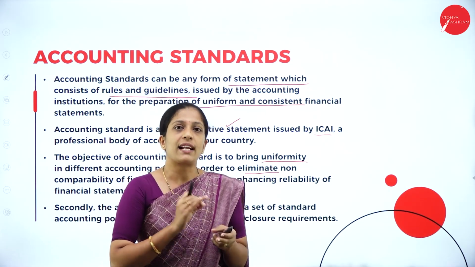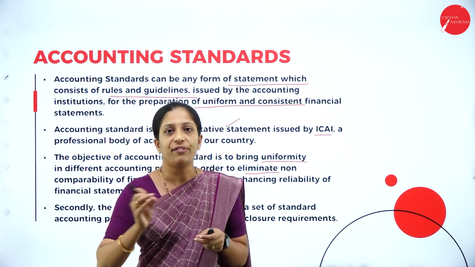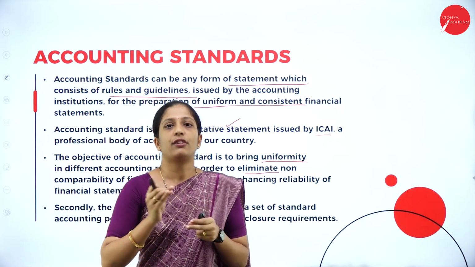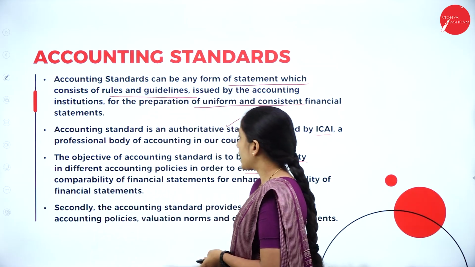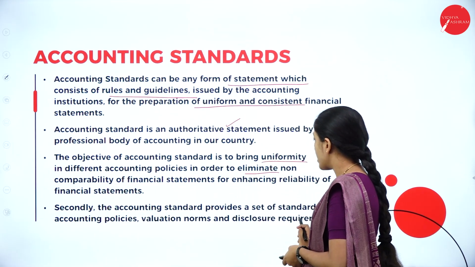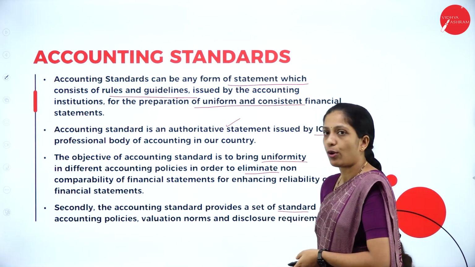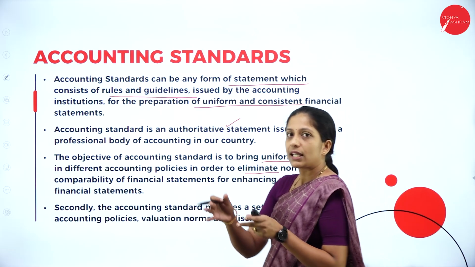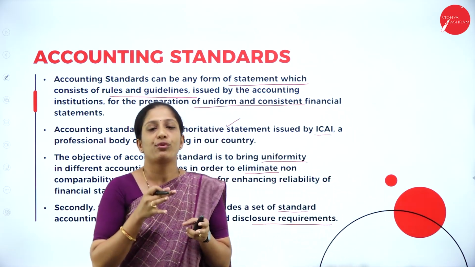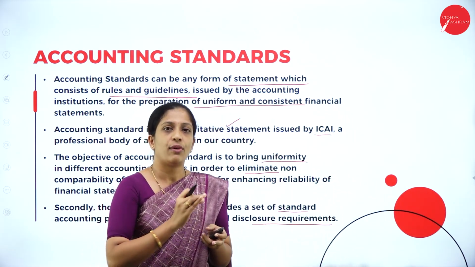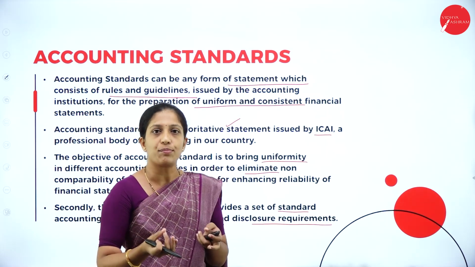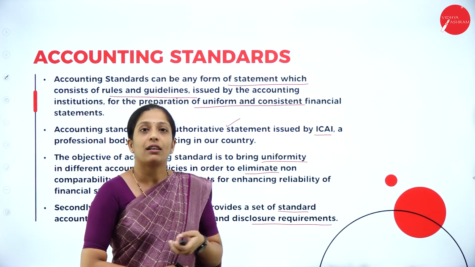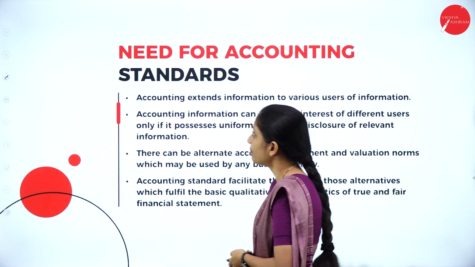Then you can compare your financial statement with that of another company, as well as from one year to another. Secondly, accounting standards provide a set of standard accounting policies, valuation norms and disclosure requirements. So it contains a bundle of rules and guidelines to be followed while maintaining the books of accounts.